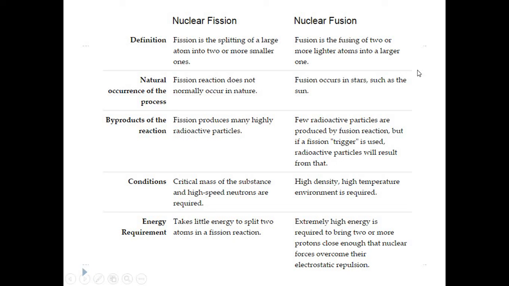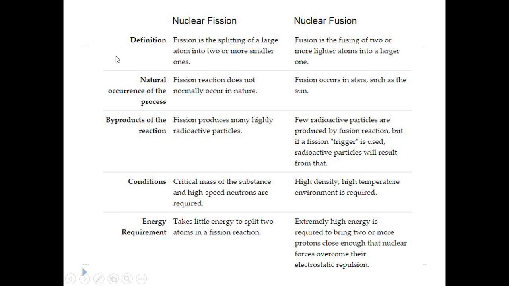Okay, so this is in short what a nuclear fusion reaction is, and how the hydrogen is getting converted into helium. For that we are going to see the processes in detail, but at this particular point some points are provided on the screen where you can see the comparison between nuclear fission and nuclear fusion reactions. I'll give you 2 minutes to read all these points which are on the screen.